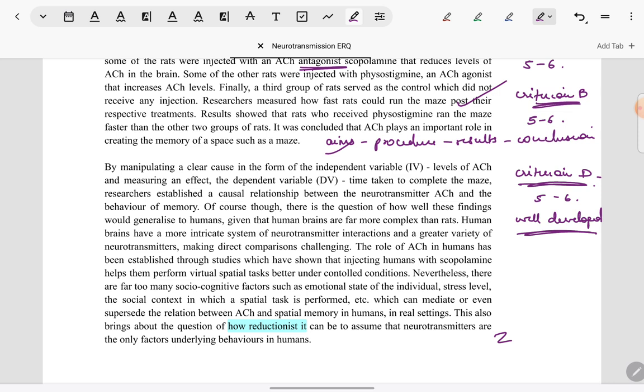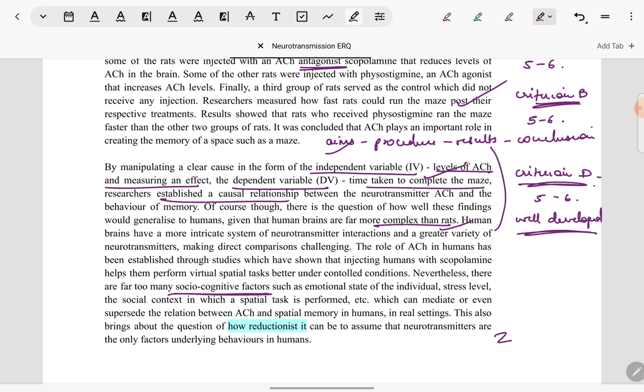For example, what the independent variable is has been given in terms of the study. Similarly, the dependent variable also, and then it has been stated that it is a strength, that a causal relationship is clearly established. Not only that, after making the points, what the strengths are as well as what the weaknesses are, such that animal studies cannot be directly applied to humans, the human brain is more complex, and socio-cognitive factors also play a role in behavior.